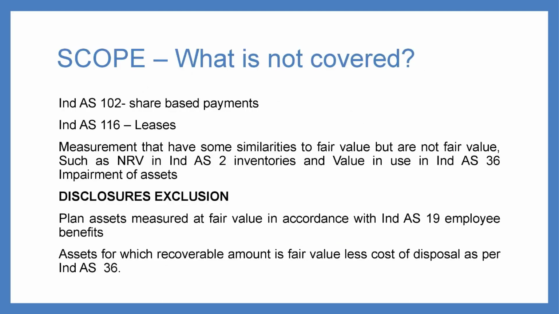We are into the last part of this Ind AS 113. What is the scope of this standard? Here we are to discuss what is not covered in this standard. Ind AS 102 on share-based payments will not use this Ind AS 113. Also, Ind AS 116, which deals with leases, will not use this fair value measurement standard. The other important scope exclusion is measurements that have similarities to fair value but are not fair value. I repeat, measurements that have similarities to fair value but are not fair value. Examples are NRV in Ind AS 2 on inventories and value in use in Ind AS 36, which deals with impairment of assets.